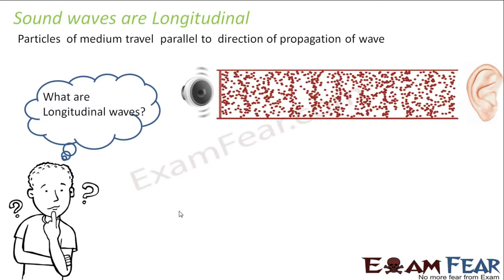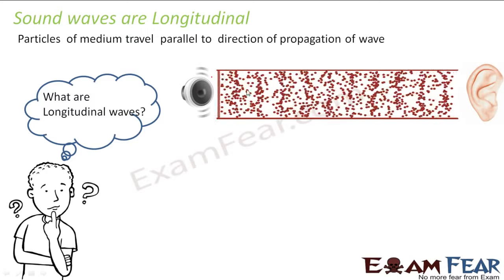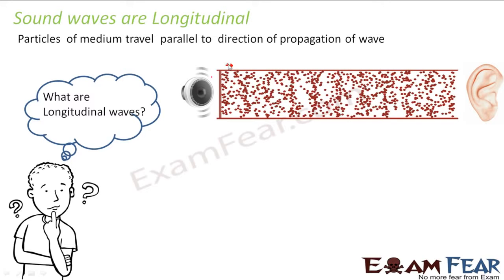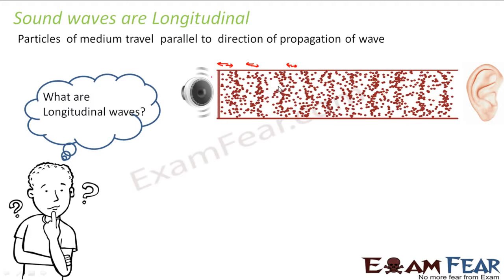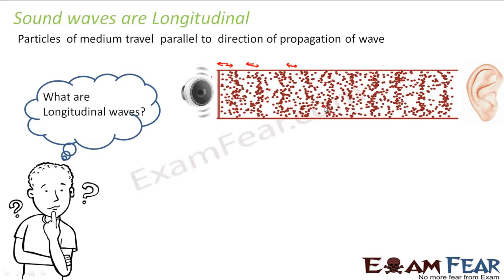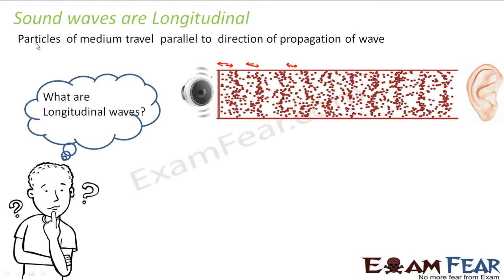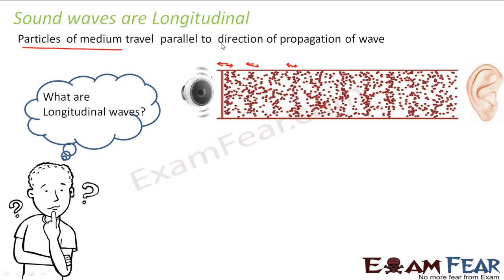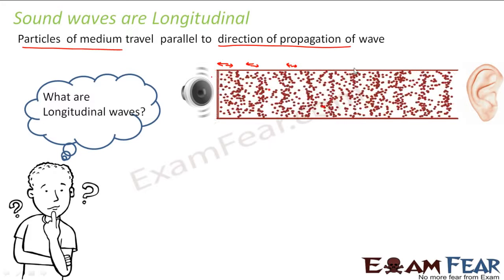These are the waves where the particles of the medium, if you look at this figure, what is happening? How is the particle of the medium moving? The particles of the medium are oscillating in this fashion. You concentrate on any of the particles in this picture. Consider this particle or any particle you like. You will see that they are oscillating in this fashion. So the direction in which the particles of the medium are traveling is parallel to the direction of propagation of the wave.